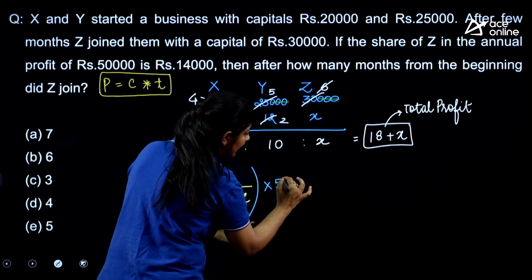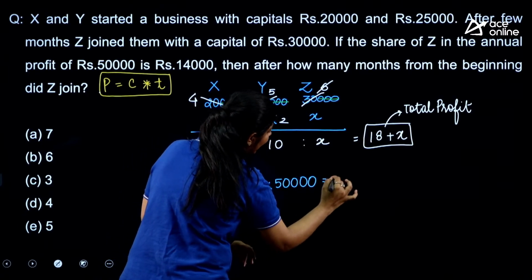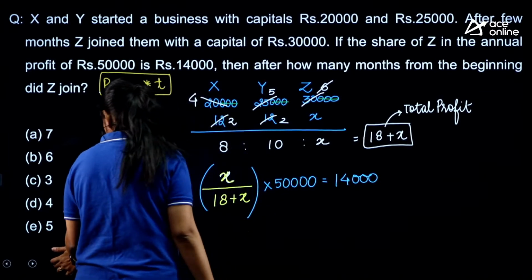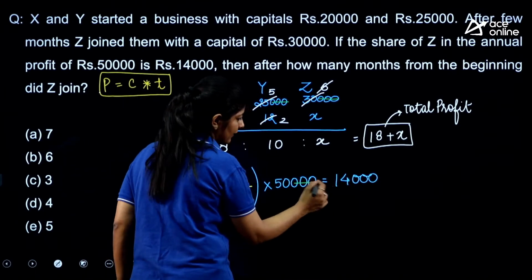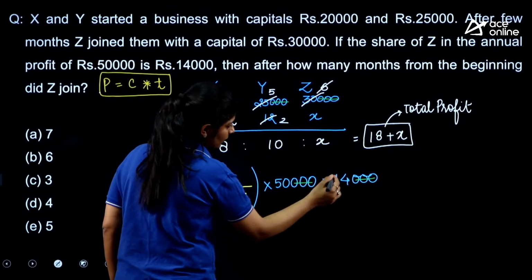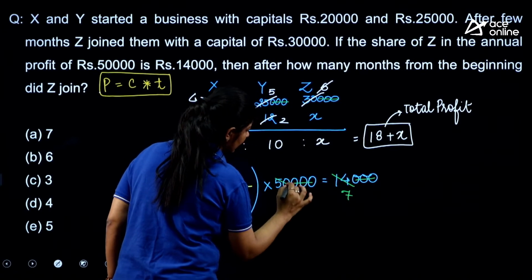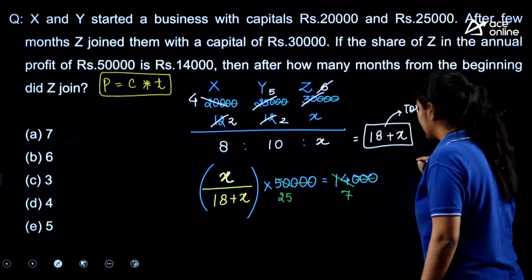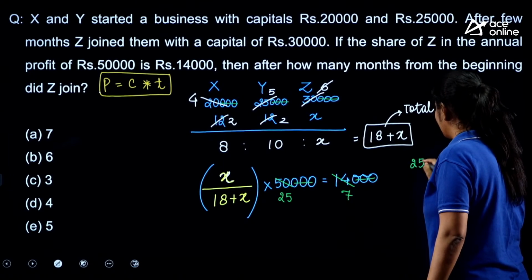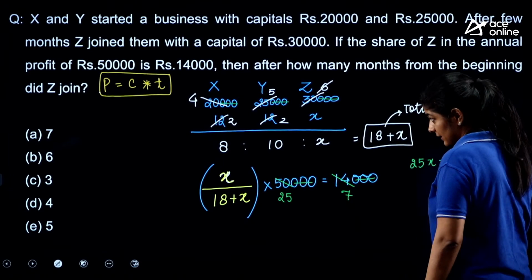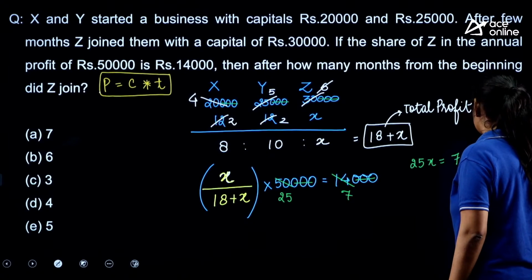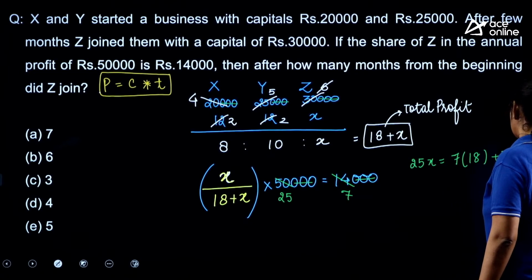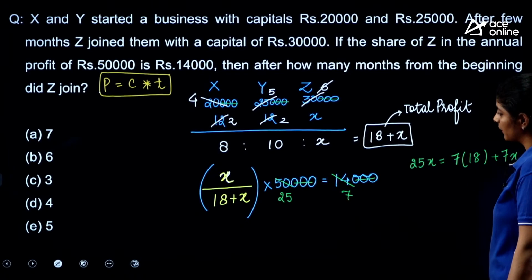Out of 50,000, and the value is nothing but 14,000. Now we will try to solve this just to see are we getting the same thing almost. So here we are getting 7, here we are getting 25, right? So we can write 25x is nothing but 7 into 18 plus 7x, right? This is what we are having.